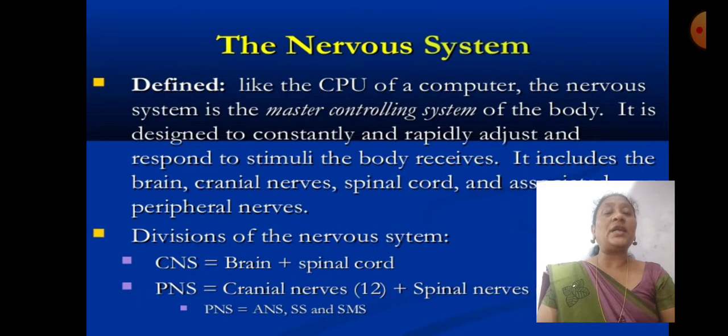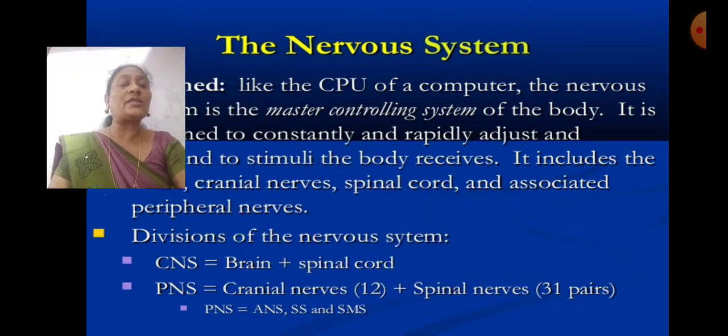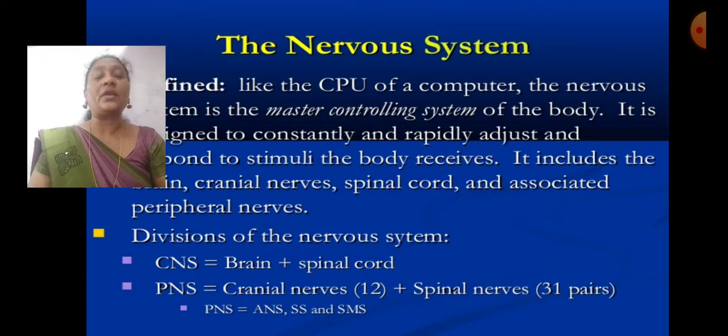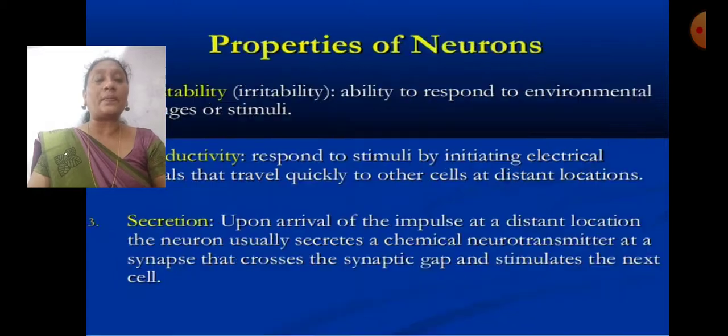So the nervous system is the master controlling system of the body. It is designed to constantly and rapidly adjust and respond to stimuli, and it includes the brain, cranial nerves, spinal cord, and associated peripheral nerves. These are the different types. The division of the nervous system: CNS means central nervous system, brain and spinal cord. PNS means cranial nerves, 12 pairs, plus spinal nerves, 31 pairs. The peripheral nervous system includes the autonomic nervous system.